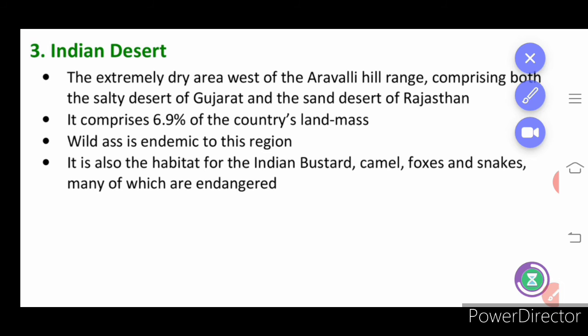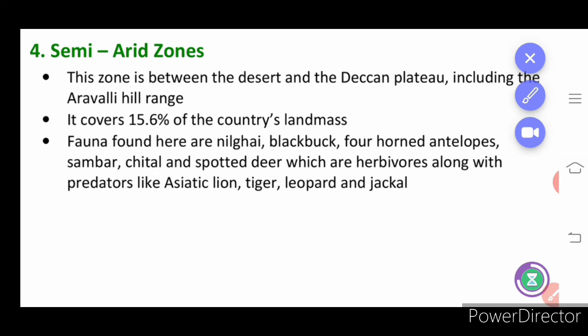Next we have Indian desert. As we know, the dry areas west of the Aravalli Hills form the desert. It comprises 6.9% of the country's landmass. The organisms present in the particular area are well adapted to withstand the desert condition or dry condition. Semi-arid zone is a zone between the desert and Deccan Plateau, that is a transitional zone. It covers about 15.6% of the landmass. And fauna, the names of the organisms are given, please go through.